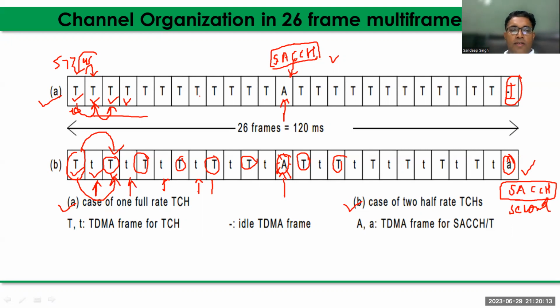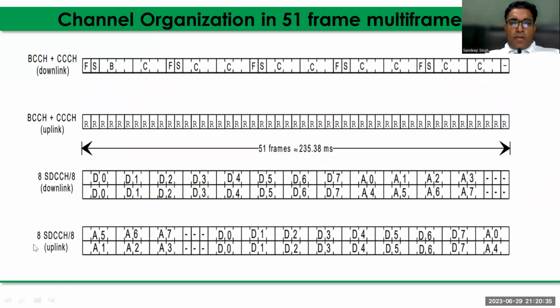Okay, this is basically the case of full rate and half rate, how the traffic channel burst structure is within the 26 frame multi-frame, and this 26 frame multi-frame is repeated on the super frame and hyper frame, right? Now the structure, channel organization in the 51 frame multi-frame.